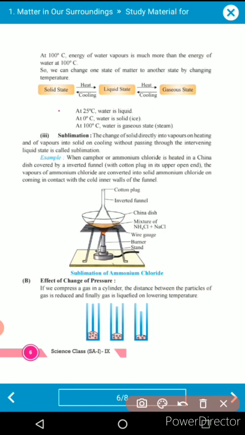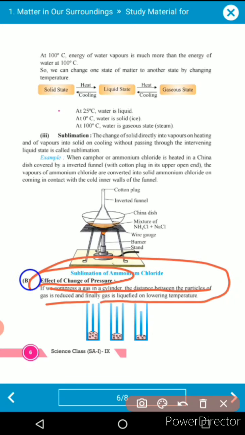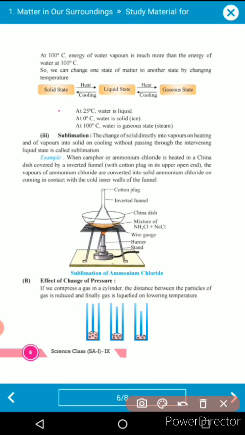This is the reason: the gases are poured into the cylinder at very high pressure, by which the intermolecular distance between the particles is very small compared to a gas. So they do not satisfy the condition of a gas, so they are termed liquid. So if we compress a gas in a cylinder, the distance between the particles is reduced, and finally the gas liquefies, at lower temperature. In this case the gases behave as a liquid because the distance between the particles is highly reduced, so they do not satisfy the condition of gases.